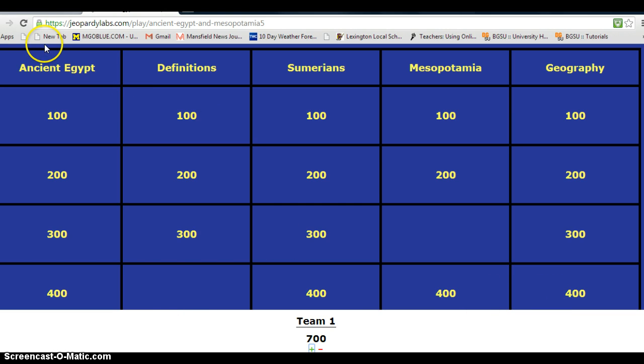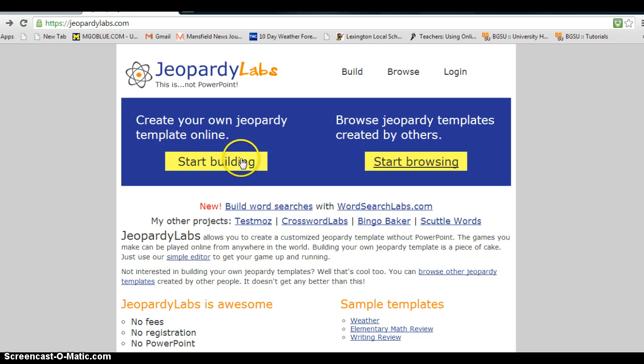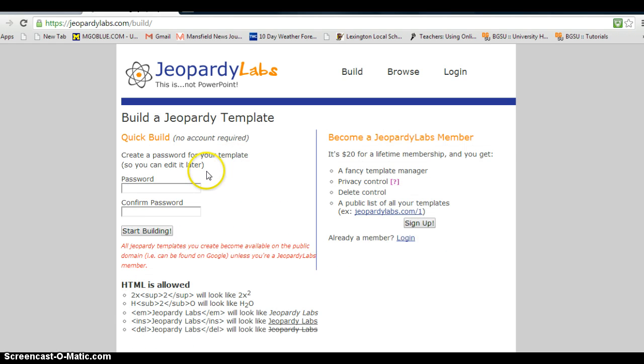So you might want to first look for something that might be of interest for you. If you can't find that, then you can go ahead and create your own. In order to create your own, you have to come up with some sort of password. So you can type in a password, whatever you want it to be. This is going to be your password for your template so you can edit it later. All Jeopardy templates you create become available on the public domain unless you're a Jeopardy Labs member, which of course costs money. And most teachers like me, we're looking for something that is free. So I'm not worried about the $20 lifetime membership. I'm worried about the free.